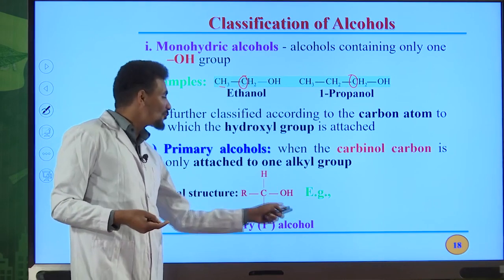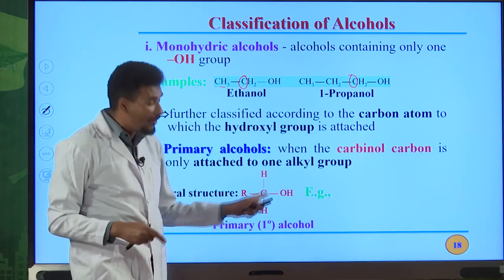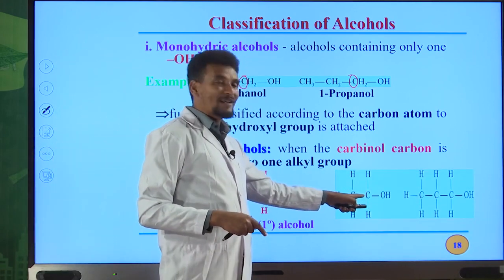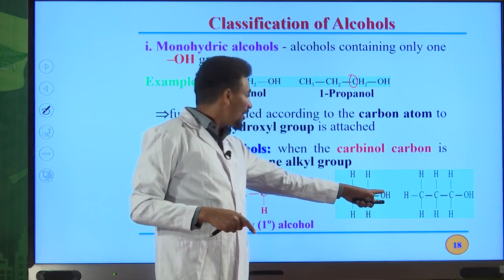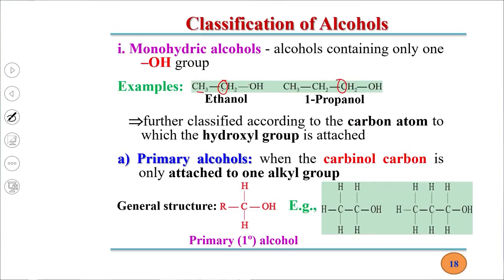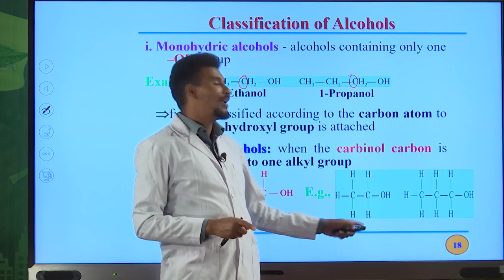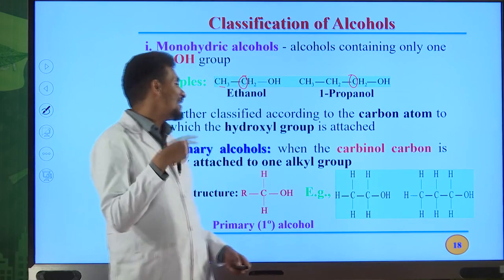Why monohydric? Because we have only one OH group in the molecule. Therefore, this is primary alcohol. Look at this carbon. The carbon directly bonded to the OH group is only bonded with one carbon atom. Others are hydrogen atoms. Therefore, this is one example of primary alcohol. Ethyl alcohol is the common name for this alcohol, but its IUPAC name is ethanol.